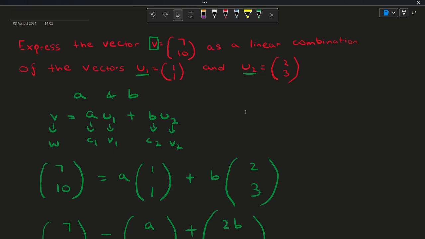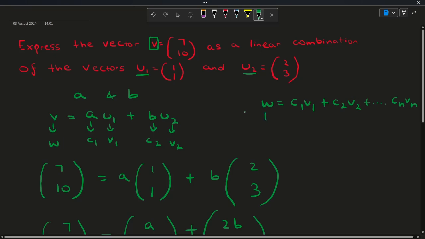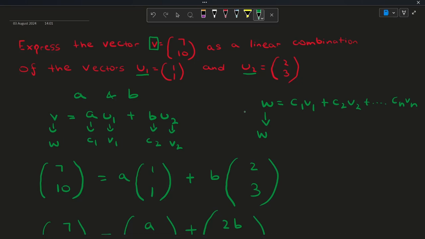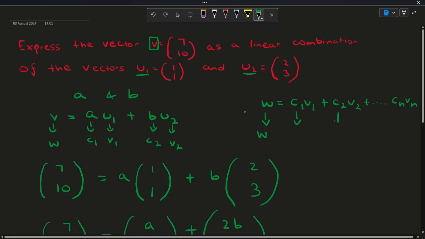We also looked at the general form, which is W is equal to C1 V1 plus C2 V2 and so on until Cn Vn. And then we looked at two example problems. One was about linear combinations of vectors where we had to find W, and in the second example, we had W, but we had to find C1 and C2.